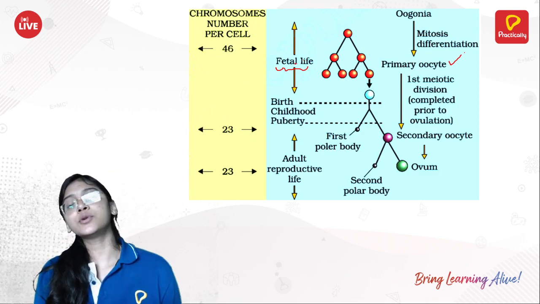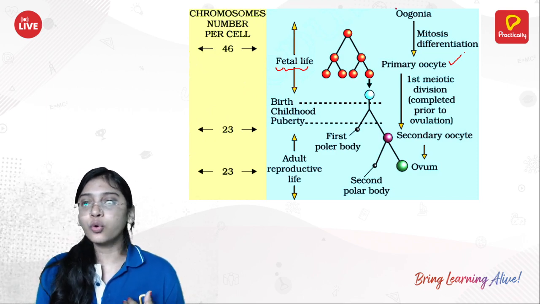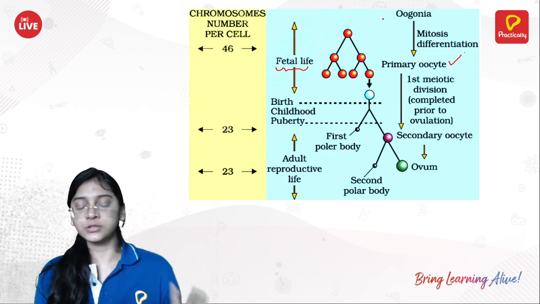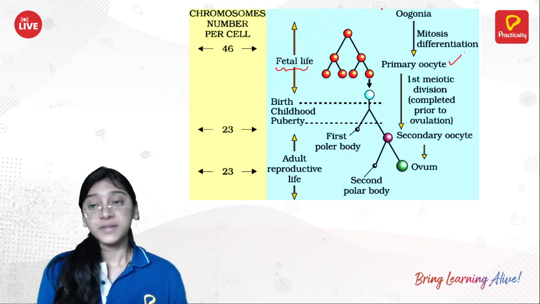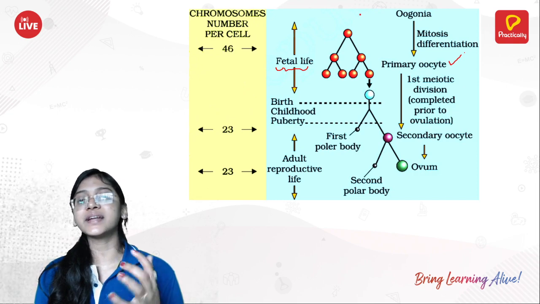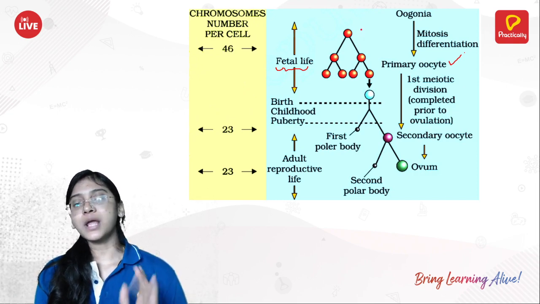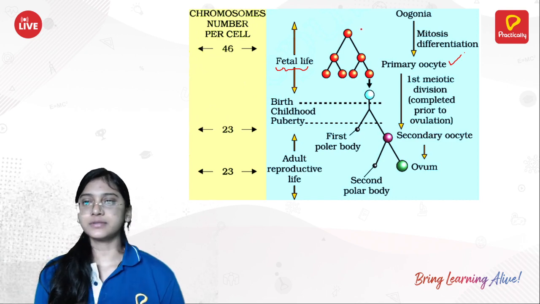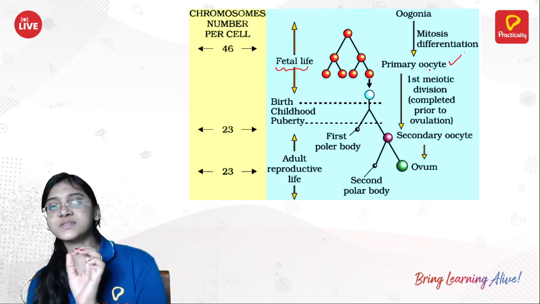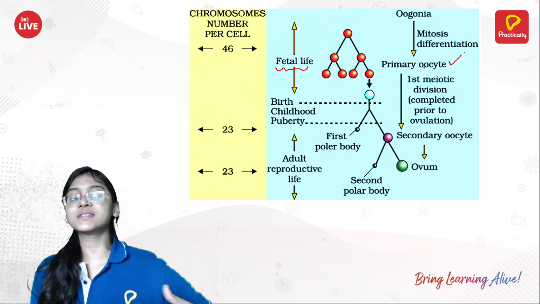Now you can see oogenesis getting started, that is, the oogonium is converted into a primary oocyte. In the case of male, this happened only during puberty, but here you can see it in the fetal stage itself.